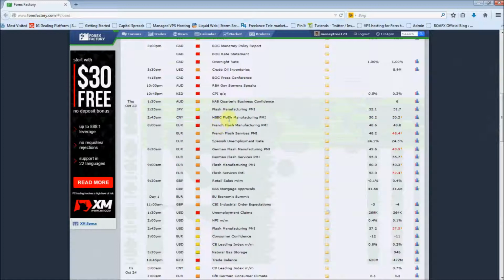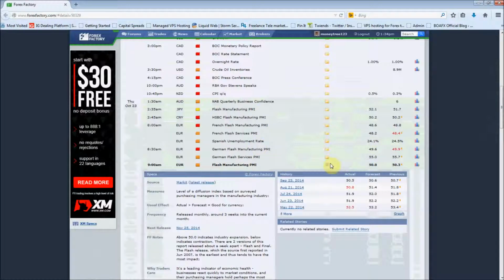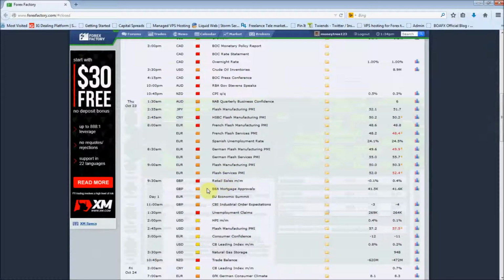So Euro, French flash manufacturing PMI, expected to be slightly softer. The Euro has had a good pullback off the respect of its support level at 125 from last week. So it's going to be interesting. These PMI figures are coming because the Germans are coming in as well on the same day. Again, expected to be slightly softer. It was softer again last time. It's going to put pressure on the ECB to do more. If it does, we're going to see that euro starting to drop again as well.